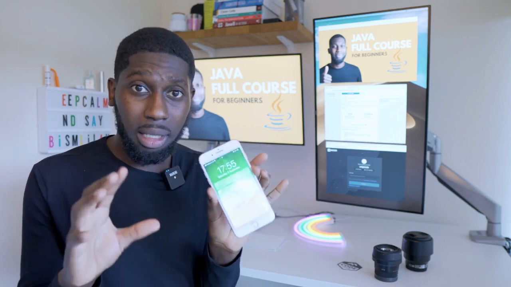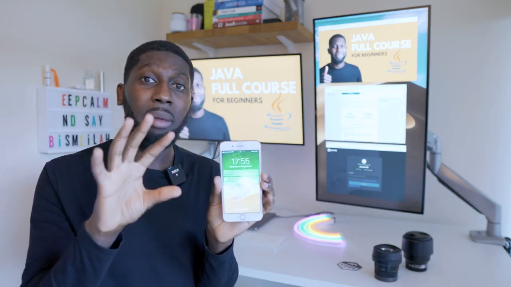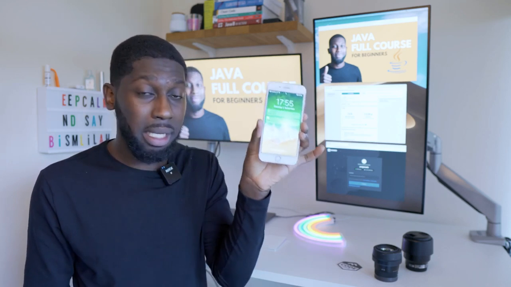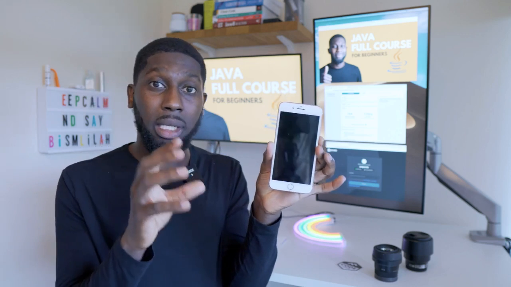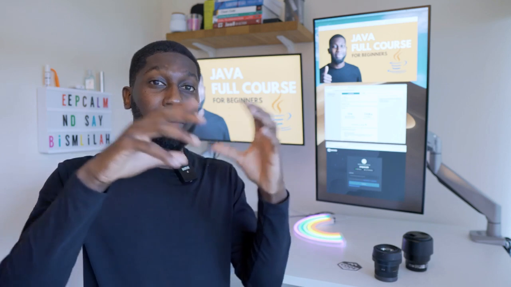Literally, I could represent this in code. I could have a class that defines the template for creating mobile phones, right? And then I could create a bunch of objects. Now, this all of a sudden is actually the object that was created or instantiated from a blueprint, right? And in software, everything is based on classes and objects.